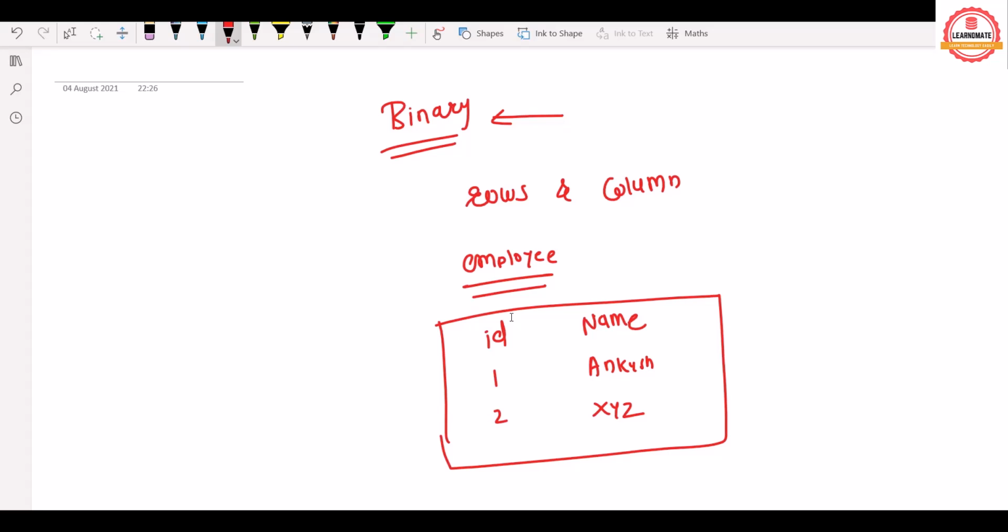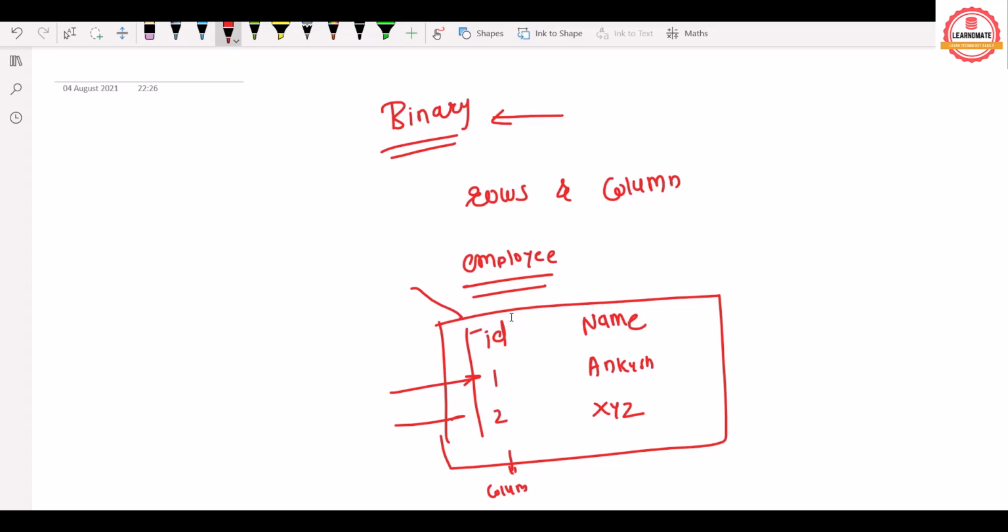This is your table. We store your data in the form of columns. Now this is your column actually. Whatever you can see, this is your column. And rows are this one. These are the rows: 1 and Ankush, 2 and XYZ. So this data you can see in tabular format now.